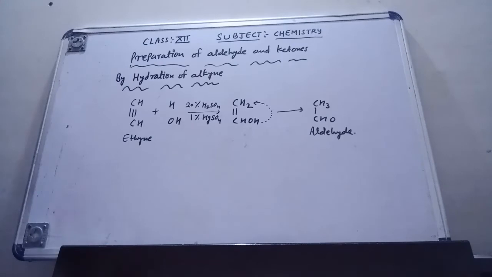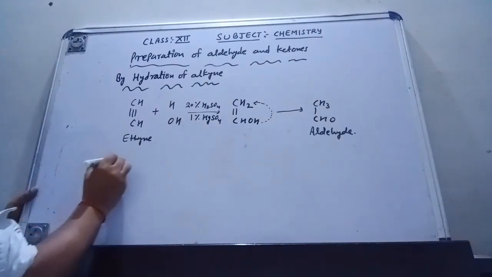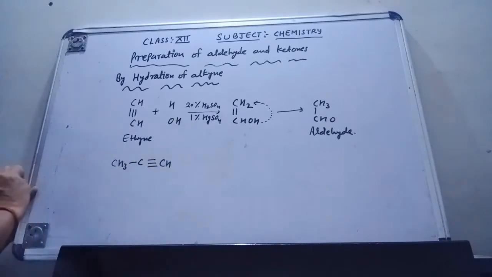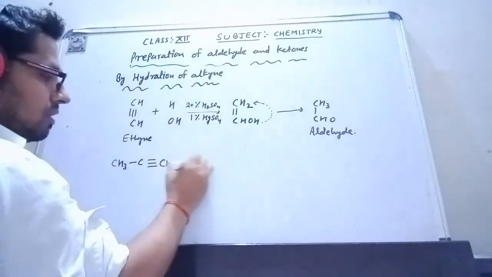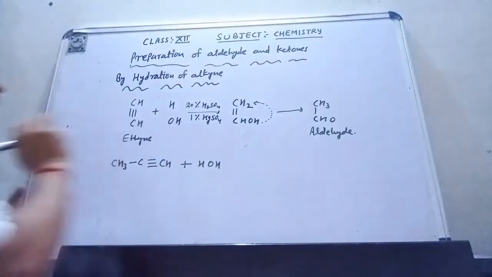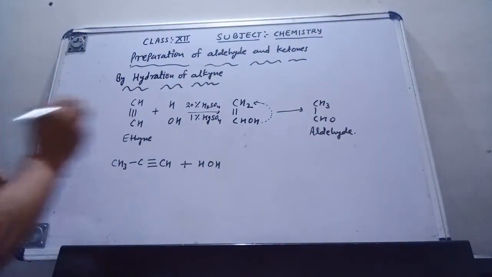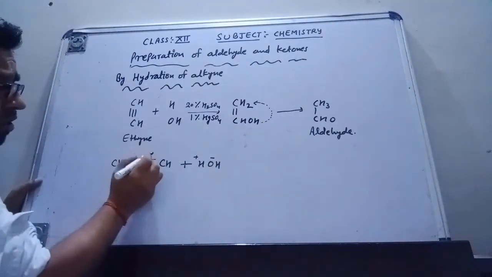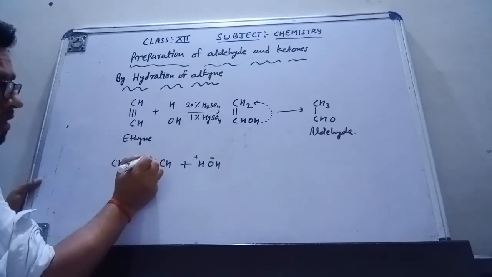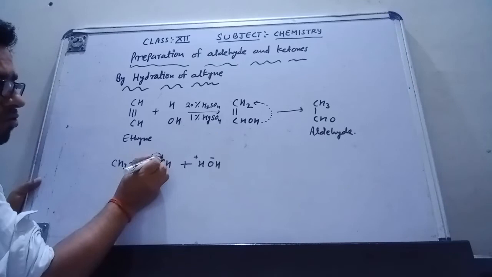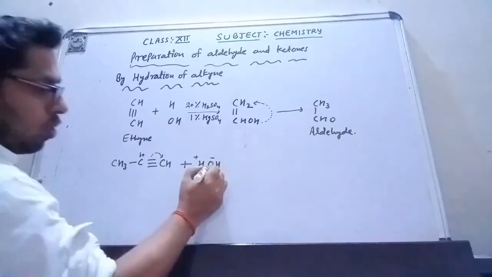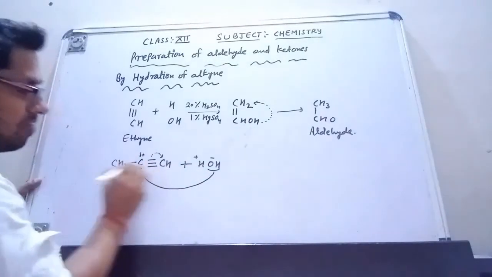Now by the same method we can make the ketone also. Suppose I am having here propyne. The propyne is CH3 single bond C triple bond CH. This is also going to react with water, HOH. This is very simple here. OH is negatively charged, this is positively charged. Suppose this bond transfers the electron toward this side. So this carbon gets positively charged and this is negatively charged. So this negatively charged OH will attack on this positively charged carbon.